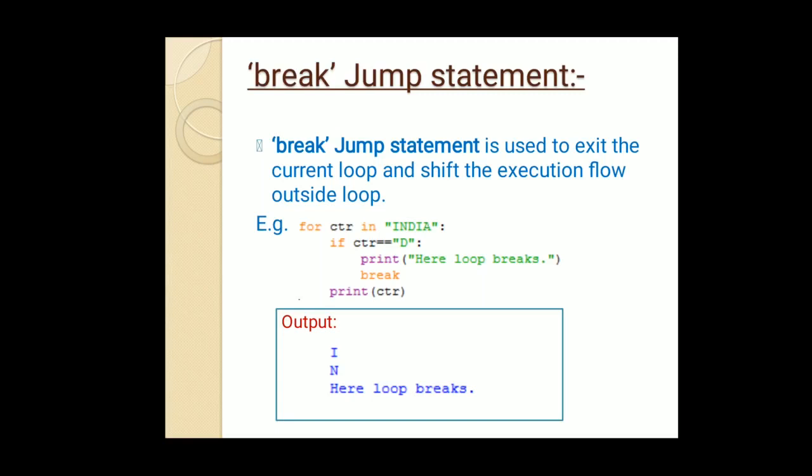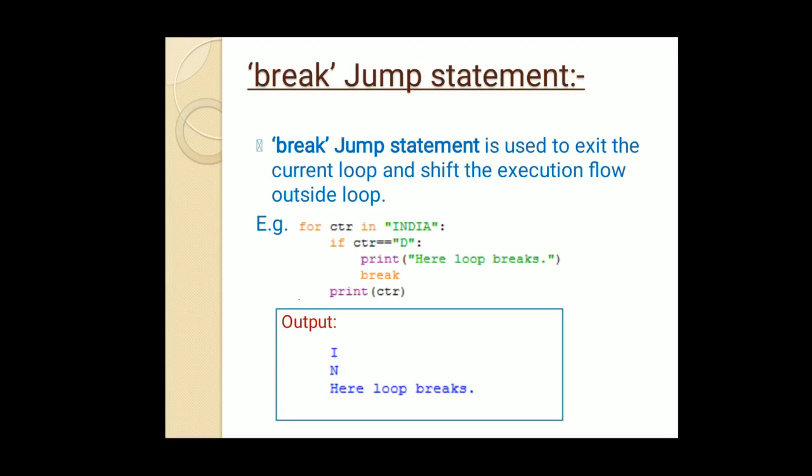Break. The break jump statement is used to exit the current loop and shift the execution flow outside the loop. Just look at the example: for ctr in "INDIA". INDIA is a string sequence, and ctr is the counter variable. If the value of ctr equals "D", then print "loop breaks", as we are giving the break keyword. If the value of ctr is D, then it will break the loop and shift the control outside the loop.